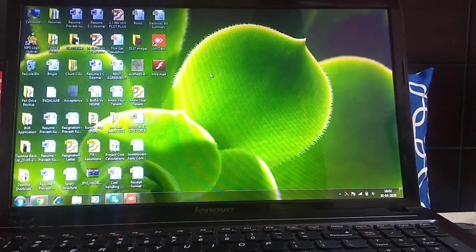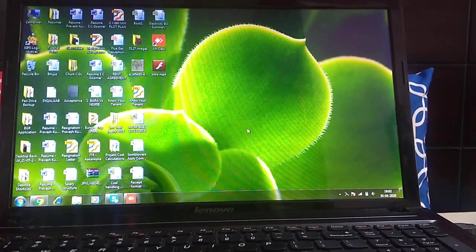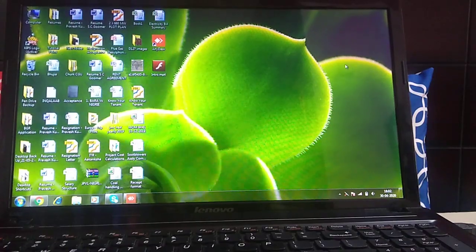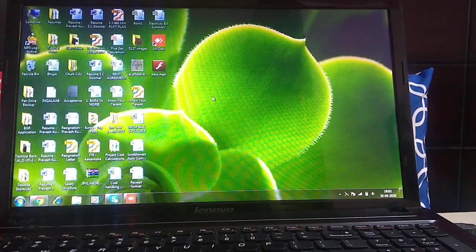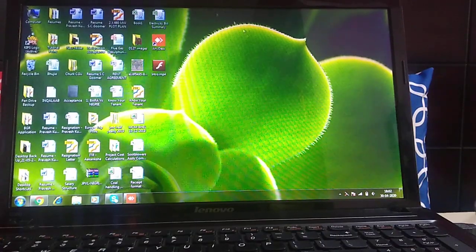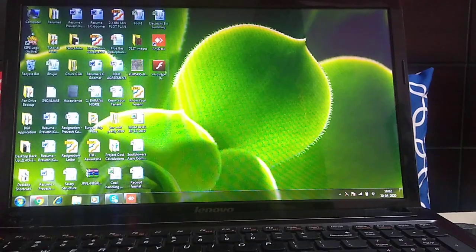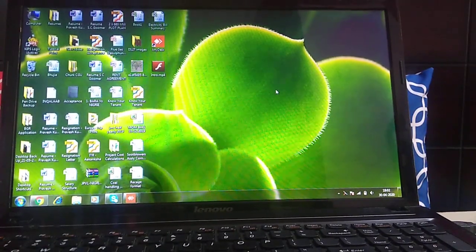So I think you can see the arrow. Yes, fine. So we will start with desktop here. So what is a desktop? When we start our computer, the first screen that appears on the laptop or any of the systems, desktop, laptop, that is called the desktop. So this screen is the desktop of my laptop.